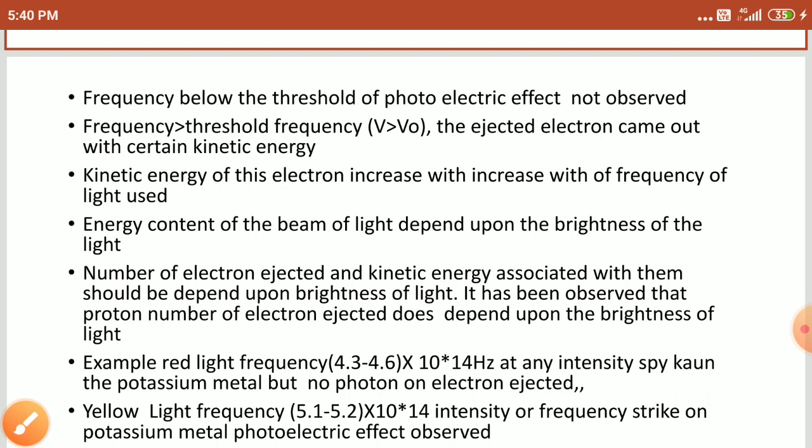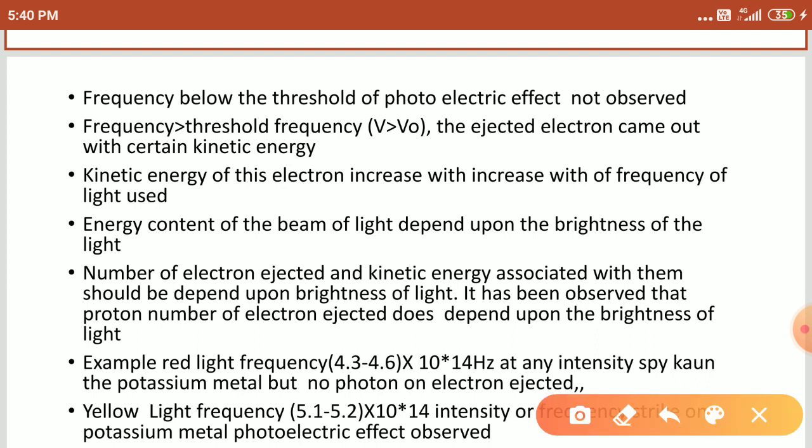The kinetic energy of the electrons increases with increasing frequency of light. When we increase the frequency of the light and keep the brightness or intensity constant, the ejection of electrons also increases, and the ejected electrons are considered as kinetic energy.